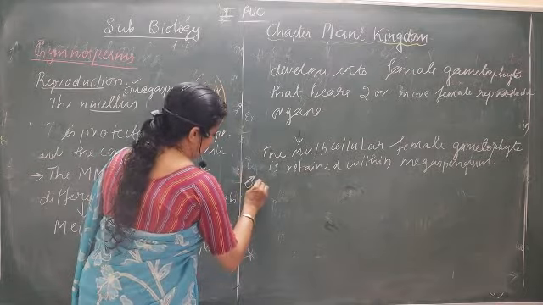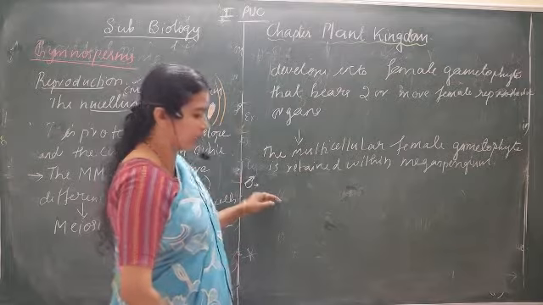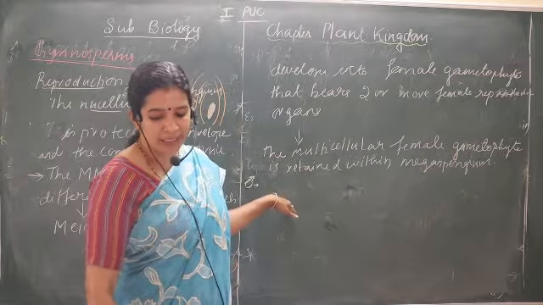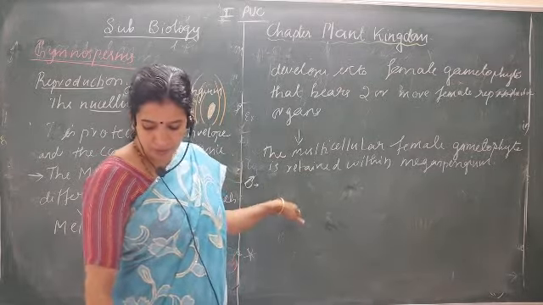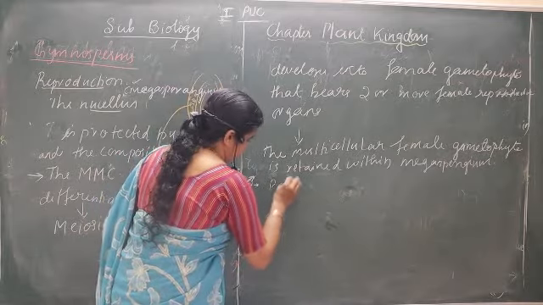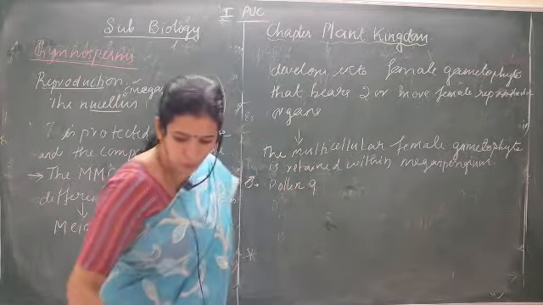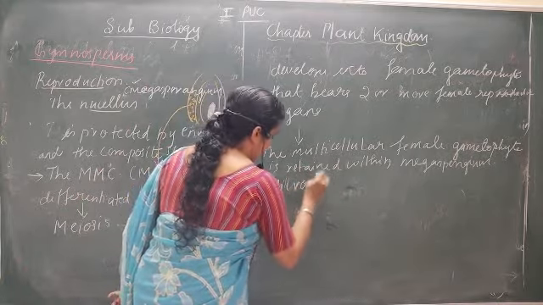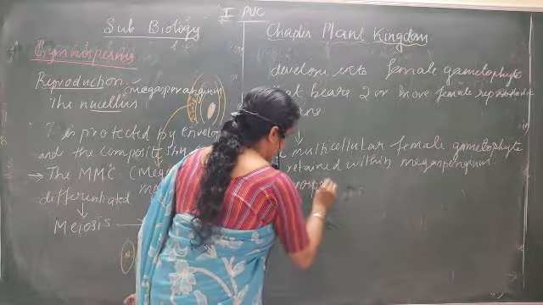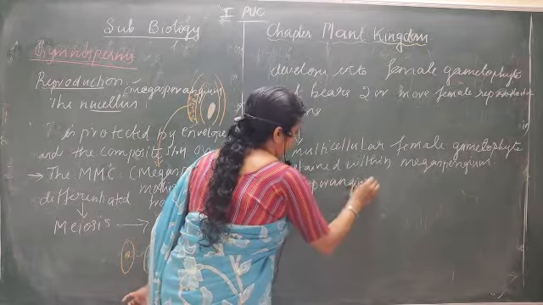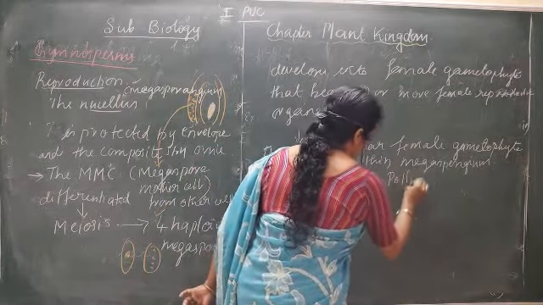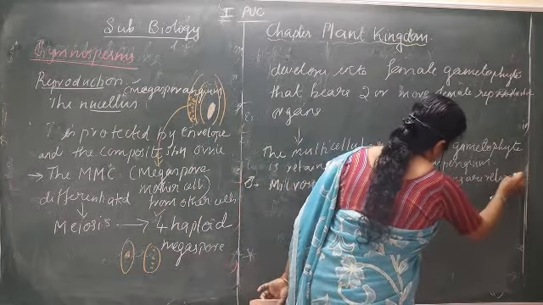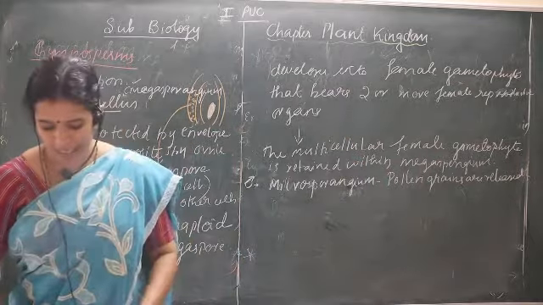Now, coming to the male reproductive organ, we are clear that they have the microsporangium, where they can produce the microspores. From the microsporangium, the pollen grains are produced. Okay. Those who have left the space there, you can fill it in there itself. Pollen grains are released from the microsporangium.